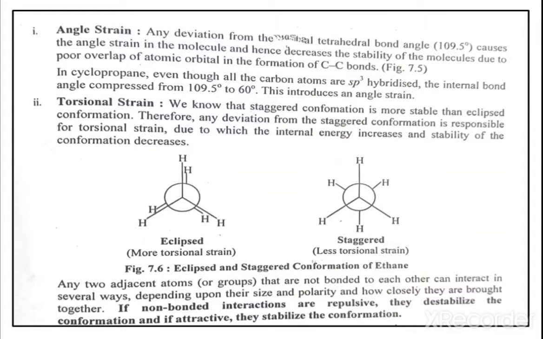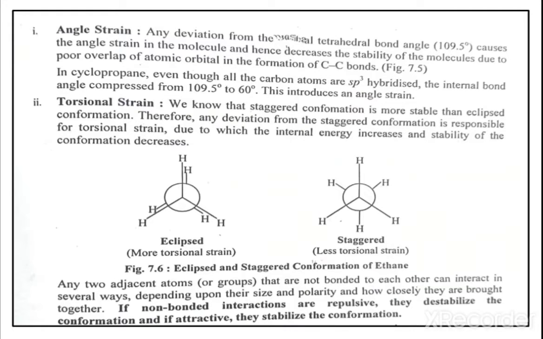How will you calculate the angle strain? In the previous lecture we discussed how to calculate it. The angle strain is calculated using a simple formula: angle strain is equal to tetrahedral angle minus internal angle, and we know the tetrahedral angle is about 109.5 degrees, and the internal angles are given. In this way we calculate the angle strain.